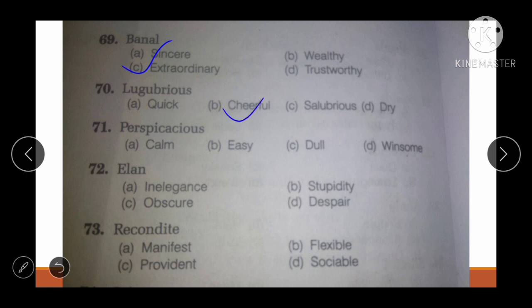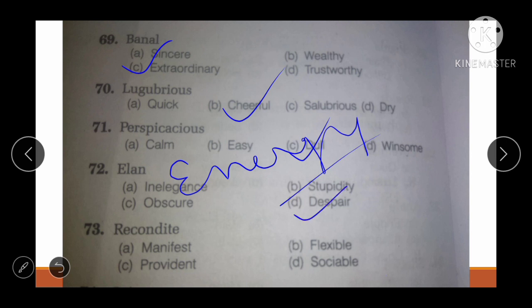Next one is perspicacious. Okay, perspicacious means having an insight or understanding of things, right? So correct answer will be dull. Okay, no insight, no understanding. Okay, next one is Ellen. So Ellen means energy, right? Energy. So what would be the opposite? Despair, because it means loss of hope.